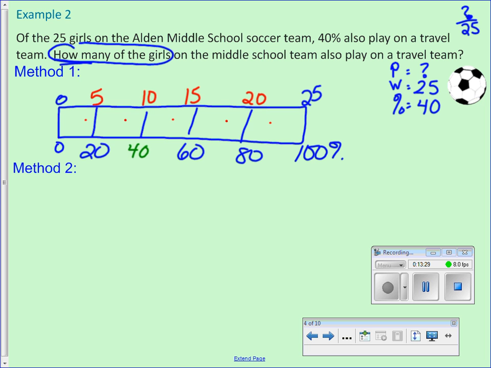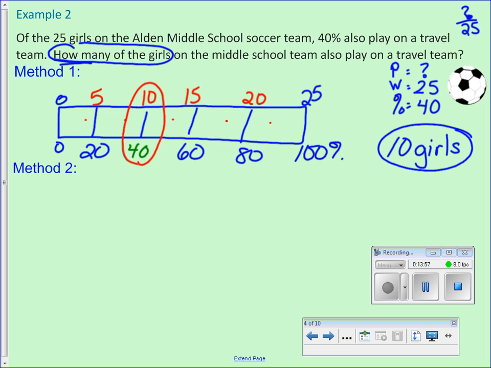So now I have to find 40%. So 40 out of 100. I'm getting ahead of myself. So what is it? How many? 10 what? Girls. So there's your answer, 10 girls. Is that less than 12 and a half? Yes, so that's reasonable.